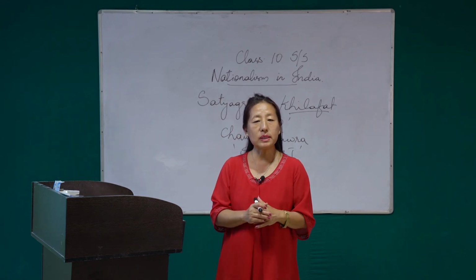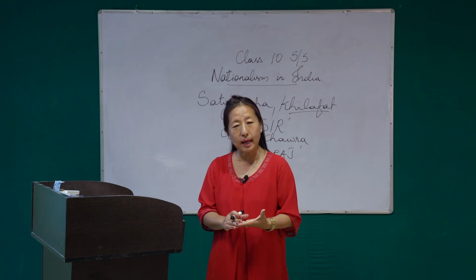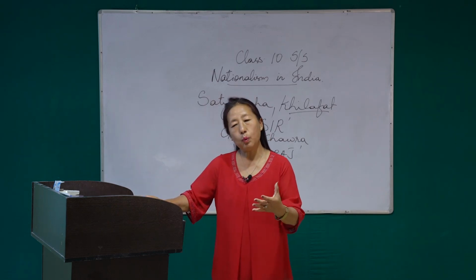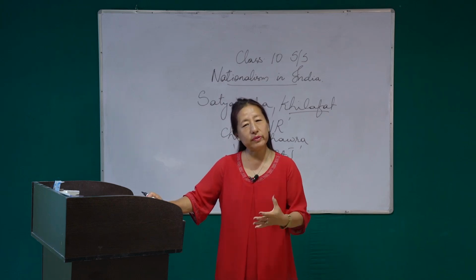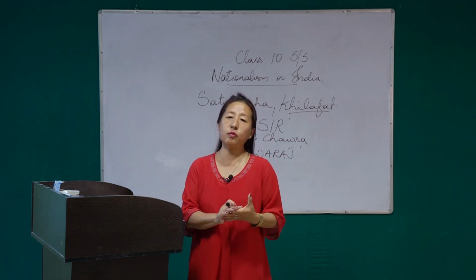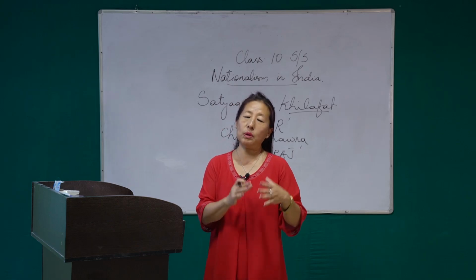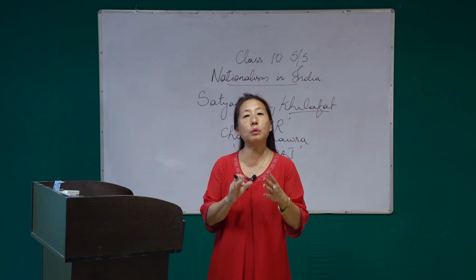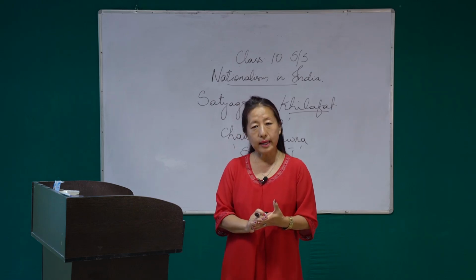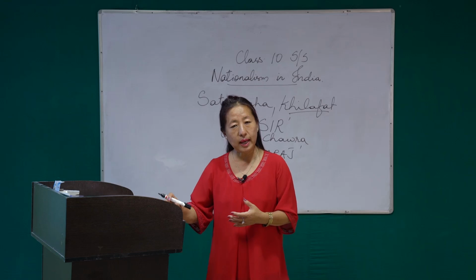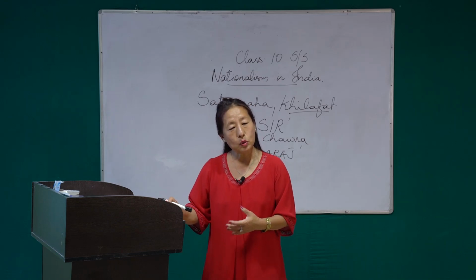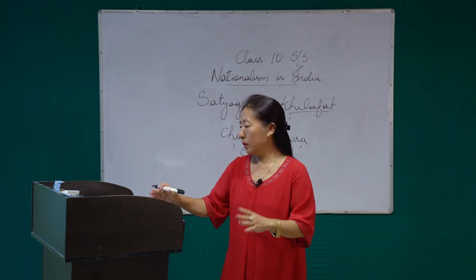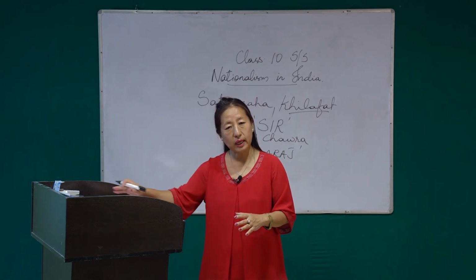Here they decided that they will observe 26 January as Independence Day, plus they also decided that whatever it is, they will go just for complete independence. They will ask from the British only independence and nothing more. So that was what they decided in this Congress session at Lahore. I hope you have understood that far. So that is to do with the Congress session at Lahore.